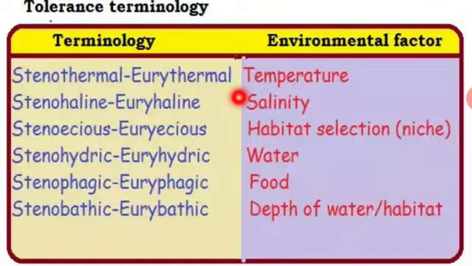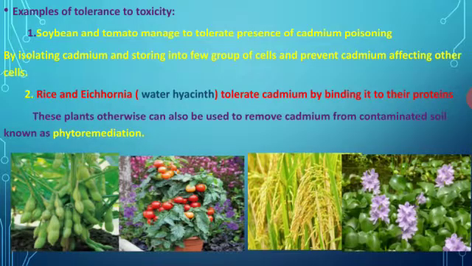Based on the wide range and the limited range, it is classified into two types, stenothermic and eurythermic. And next, temperature, salinity, habitat, water, food and depth of the water are some of the environmental factors by which the plant or organism is classified. And next, based on the tolerance of toxicity, it is divided into different groups.